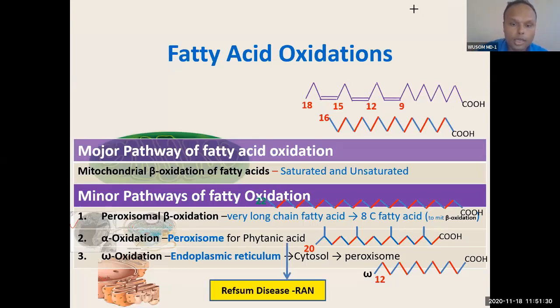Now, any disorder of this alpha oxidation will cause Refsum disease. Just remember the mnemonic for the presentation of Refsum disease: RAN. R means retinopathy. We will talk about this. A for ataxia, and N for neuropathy. Retinopathy, ataxia, and neuropathy will happen in such patients.